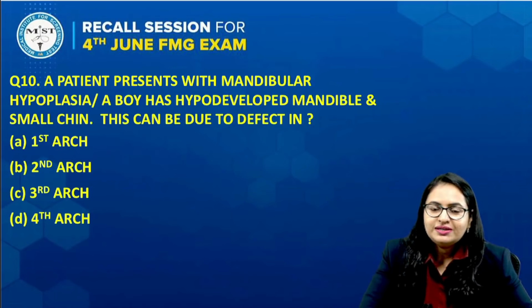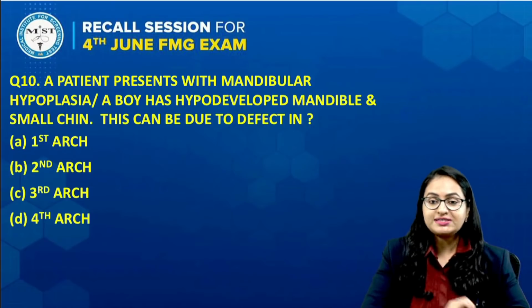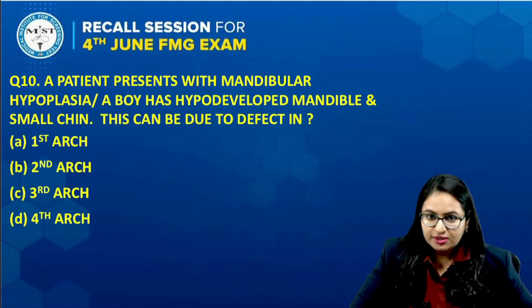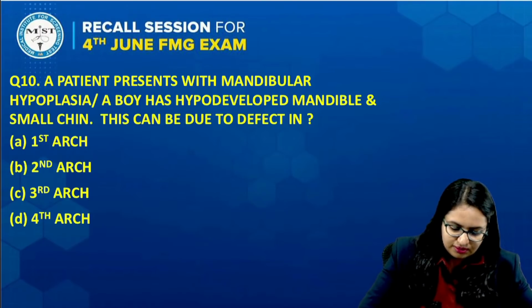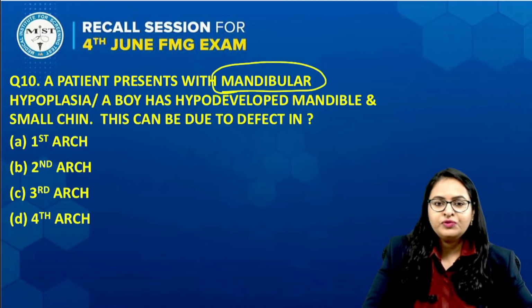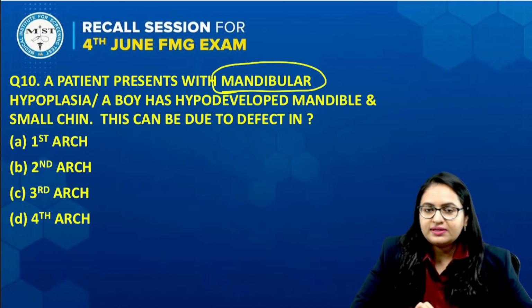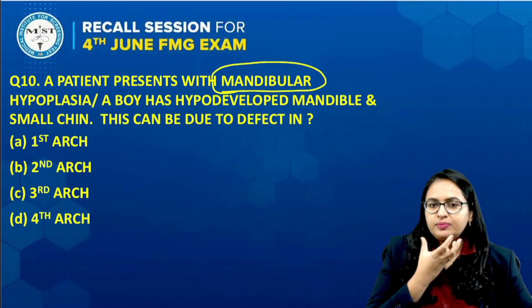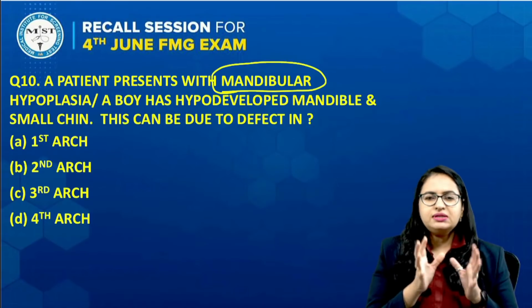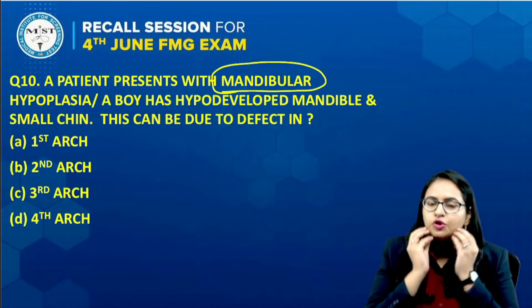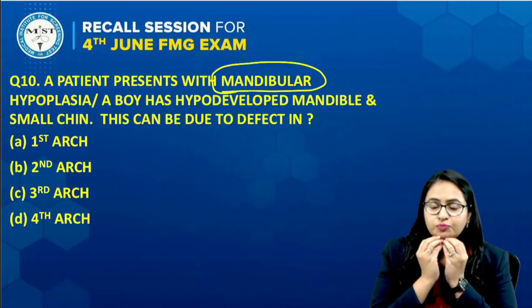Let us come to the next question. Question number 10 says the patient presents with mandibular hypoplasia. The keyword over here is mandibular. Some students recalled that the question said the boy has an underdeveloped mandible with a small chin. So basically, the mandible is not properly developed.